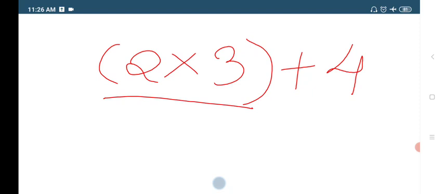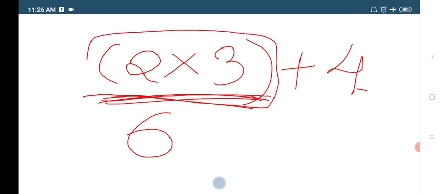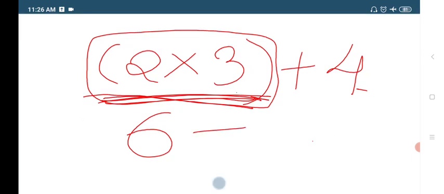First, you cannot add 3 plus 4. First you have to solve the brackets. When you solve everything within the bracket, you are no more going to write the bracket. Okay. So 2 into 3 is 6, plus 4. Now 6 plus 4 is equal to 10.